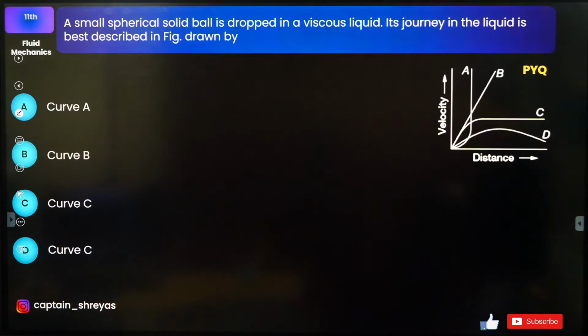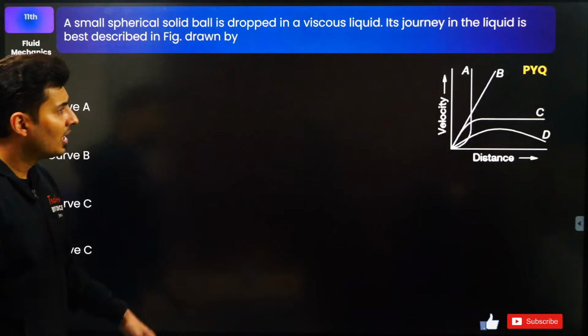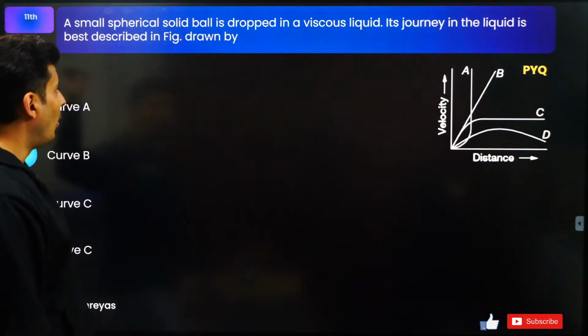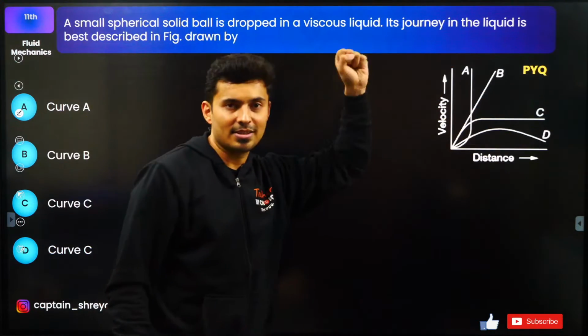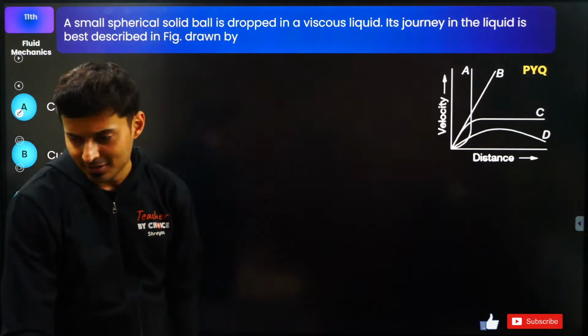Moving on to the next one. PYQ question. Let's try to solve this. Out of these graphs, which is the correct graph of the journey of the ball which is dropped inside a liquid when you draw it for speed versus distance? As the ball drops, as it covers some distance, how will the speed change with distance?